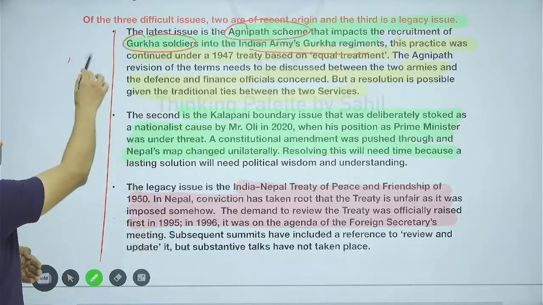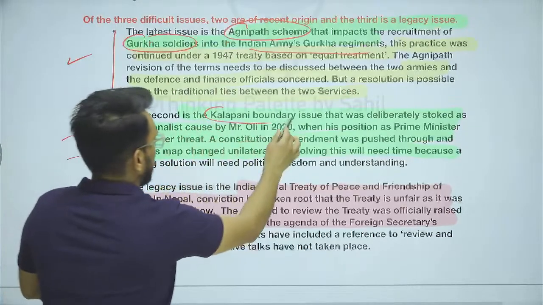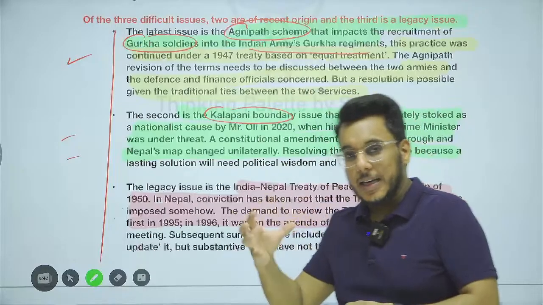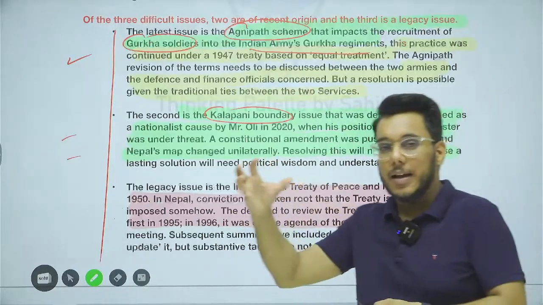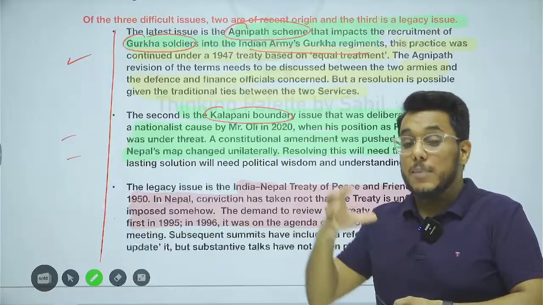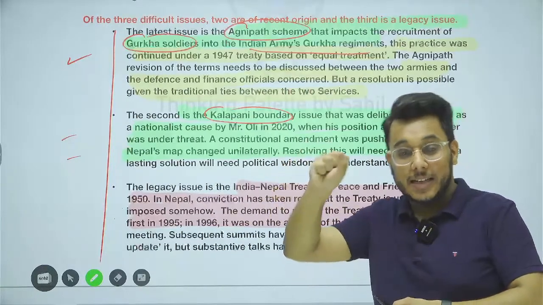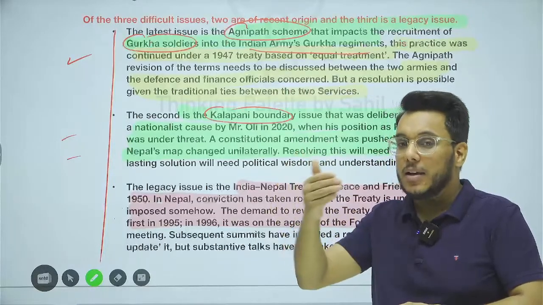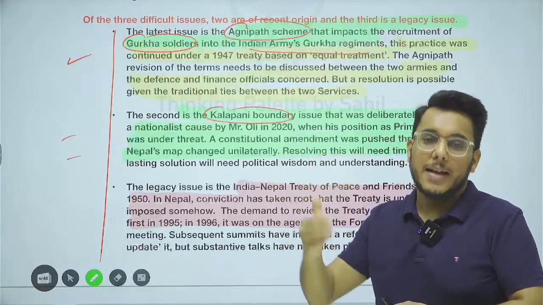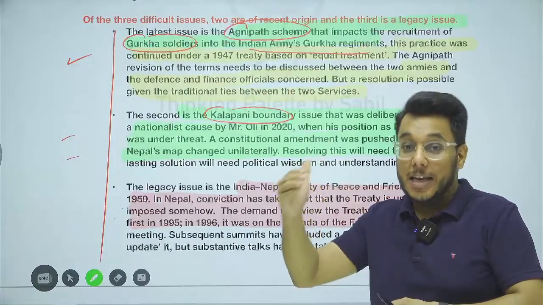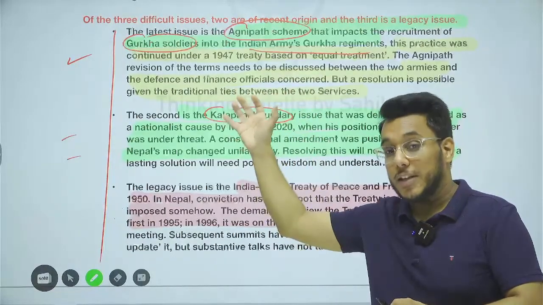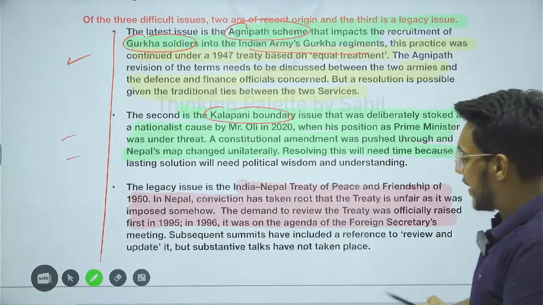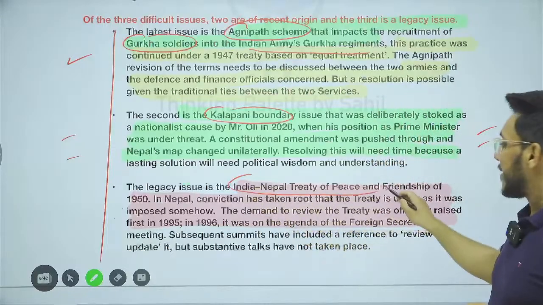Then the second concern that comes here is the Kala Pani issue. So basically, guys, Kala Pani is a disputed territory between India and Nepal. Kala Pani belongs to India, but Nepal says that no, it belongs to Nepal. And what happened just 2 years back, Nepal released a new map, and in that particular map, Kala Pani and Limpiyadhura were shown as part of Nepal's territory. This particular thing led to a crisis, and then there is the India-Nepal Treaty of Peace and Friendship.